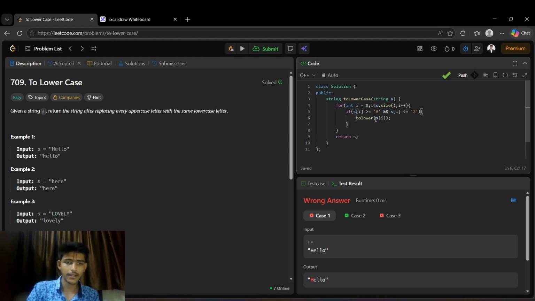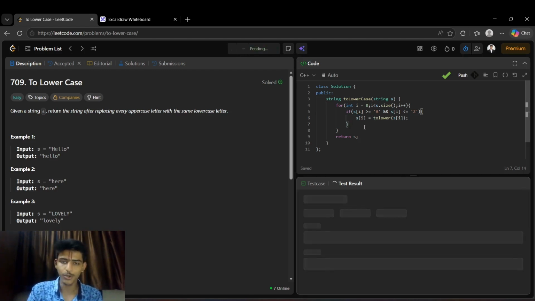I forgot to assign. For using this method, we just need to assign the character, after converting it to lowercase using the toLower method, to the same exact character that we are currently on. So I added that assignment. Now it should work perfectly, because I just forgot the actual syntax.